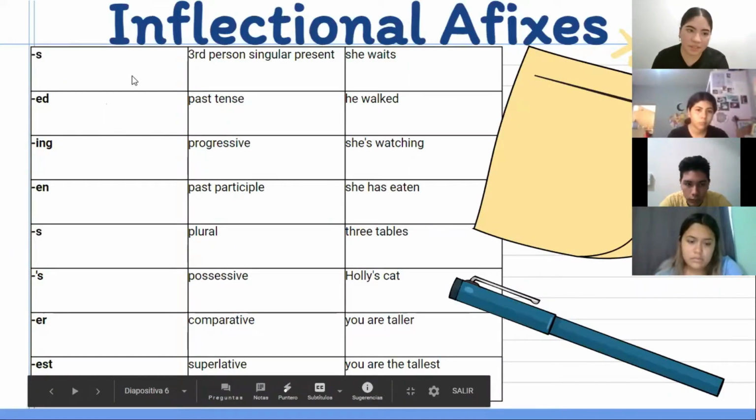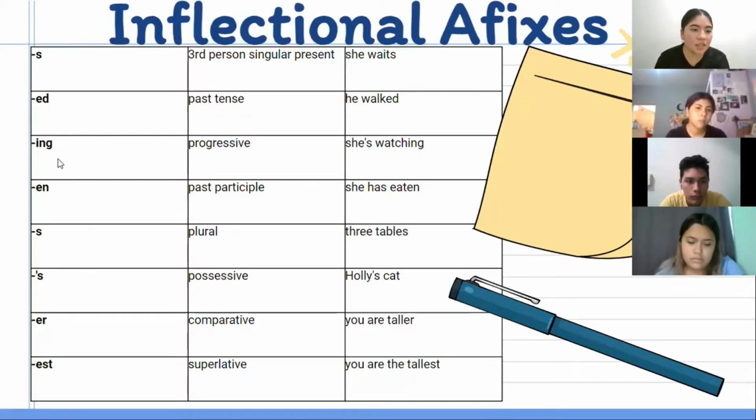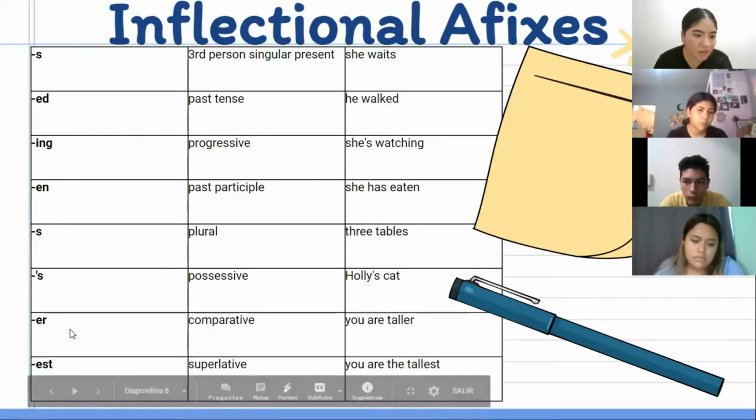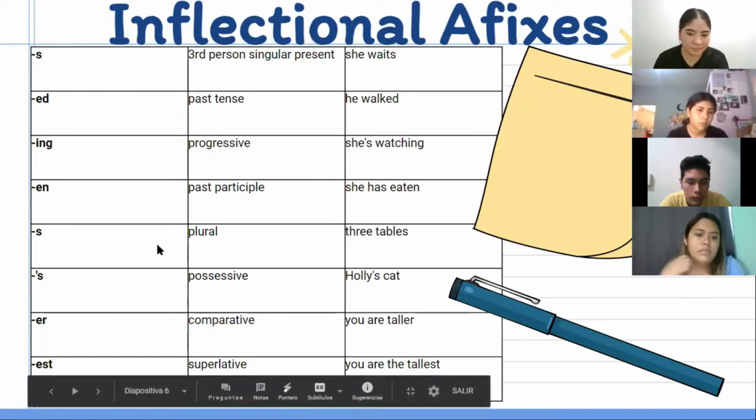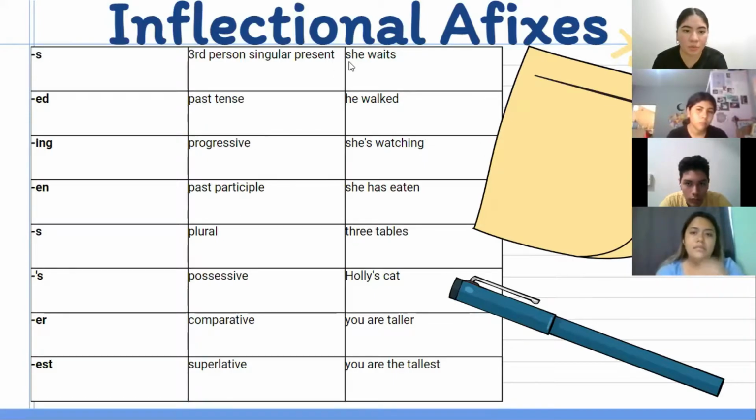These are the inflectional affixes: s, ed, ing, en, s, apostrophe s, er, and est. And here are some examples. S refers to the third person singular present. An example is she waits. Ed stands for past tense, and an example is he walked. Ing is progressive. An example is she's watching. En is for past participle, and an example is she has eaten.